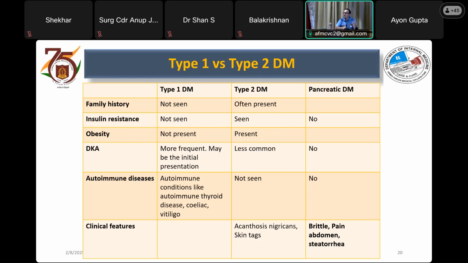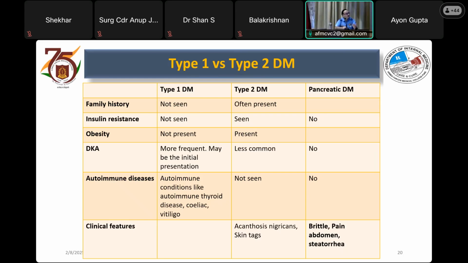Diabetic ketoacidosis is a feature of type 1 diabetes because there is absolute insulin deficiency, and in fact, children present to the pediatric OPD more often with diabetic ketoacidosis the first time. Autoimmune diseases are a feature of type 1 diabetes: autoimmune thyroid diseases, celiac disease, vitiligo, etc. can be present.